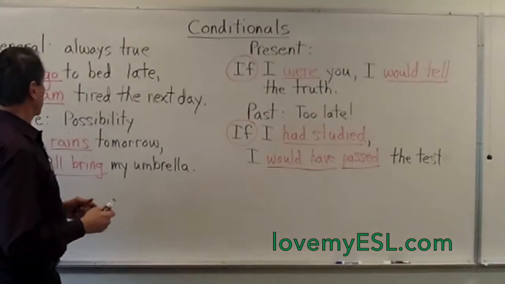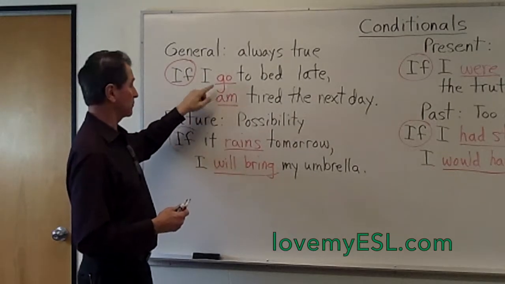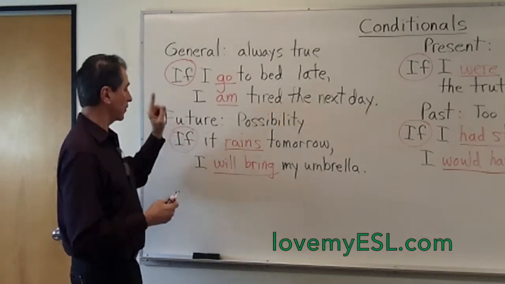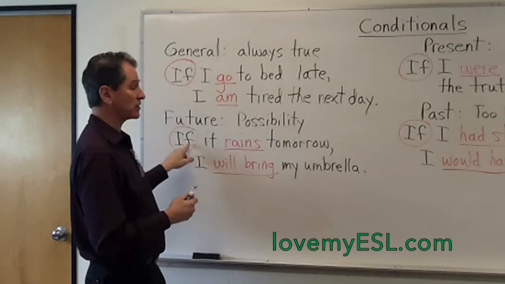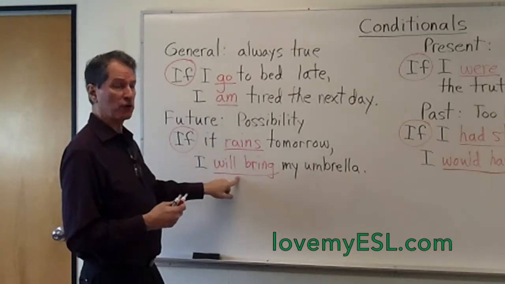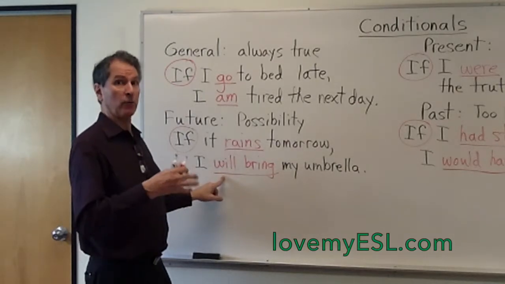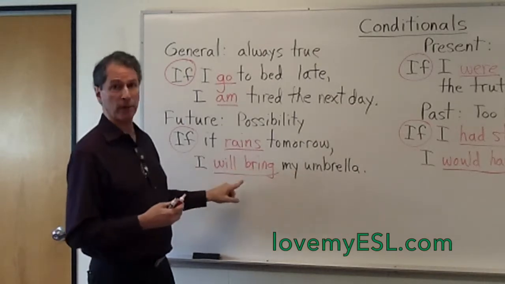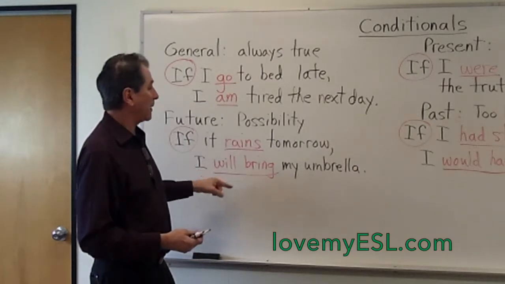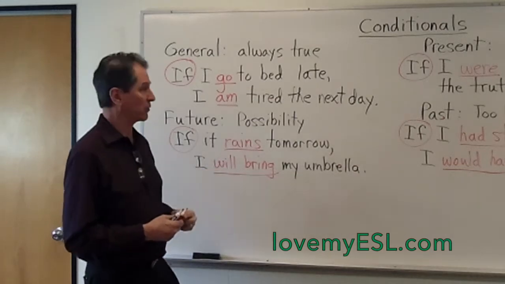So just to review over here, when you have a general conditional, you're going to use the present and the present. Present in the if clause, present in the main clause. When you have a possible future, you're going to use the present tense in the if clause. Do not use future here, only present tense, but you will use future in the main clause. And by the way, you don't just have to say will, you can say I am going to bring my umbrella, or the present continuous, which is also future, I am bringing my umbrella. So you can use any of the three futures here. It doesn't have to be the word will.